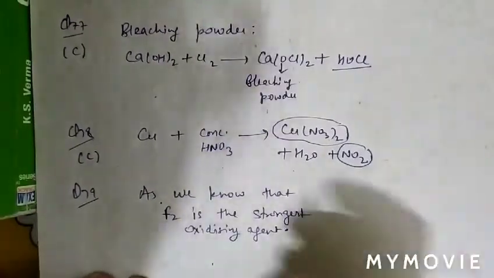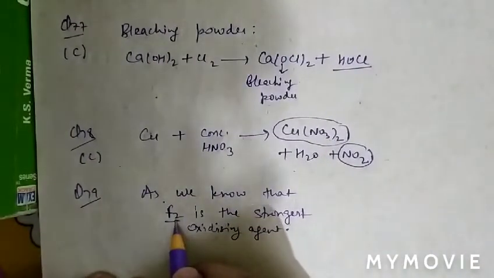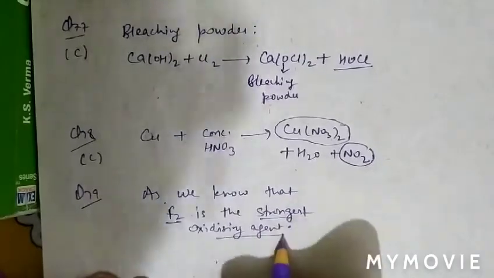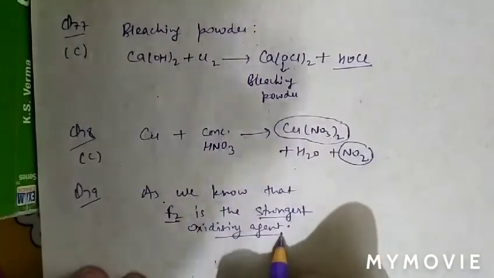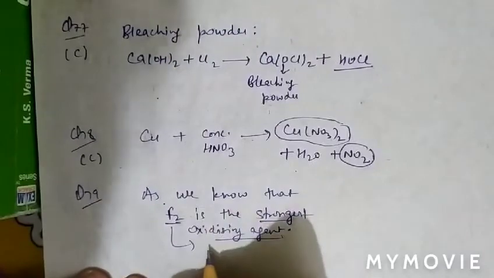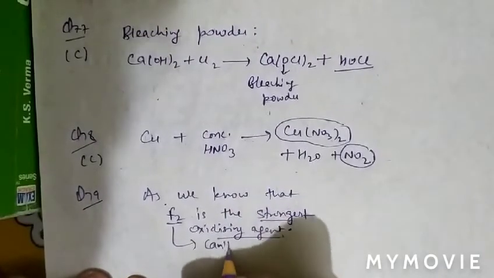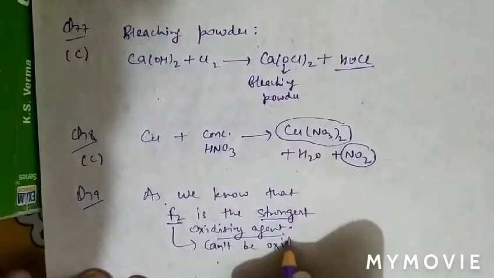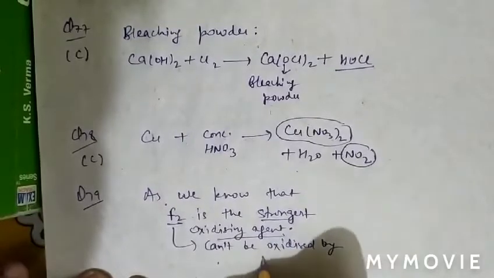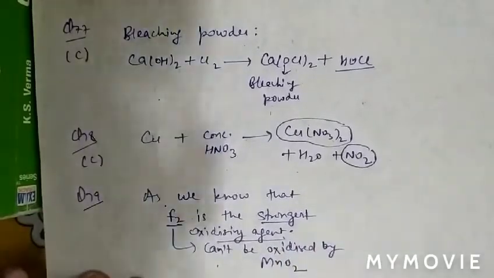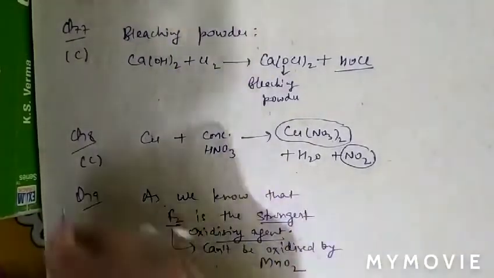So fluorine cannot be oxidized. So fluorine is the strongest oxidizing agent, so it cannot be oxidized by MnO2. So question number 79, option A is correct.